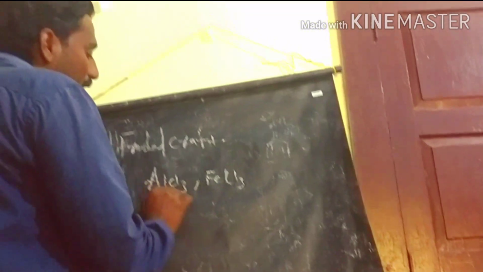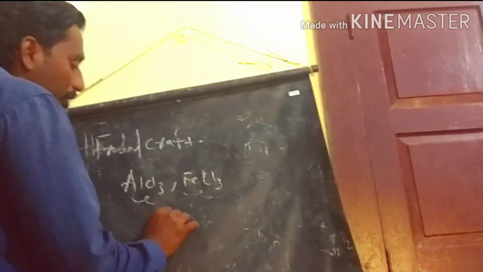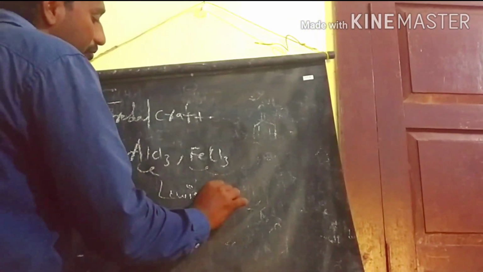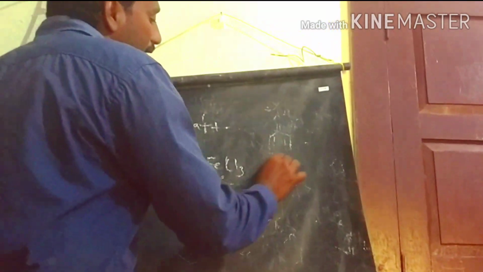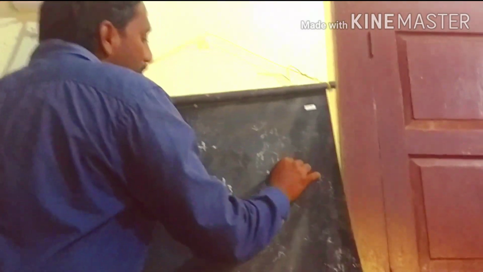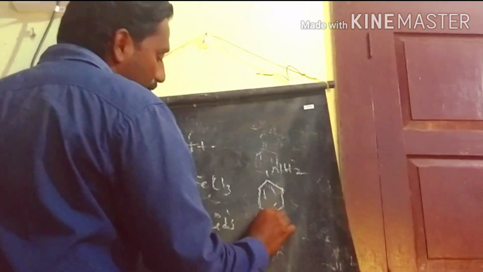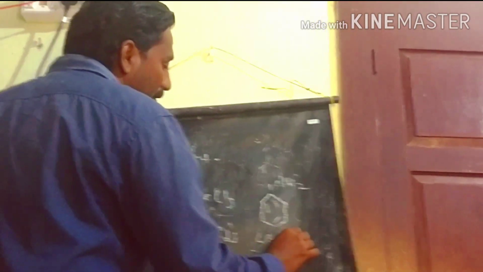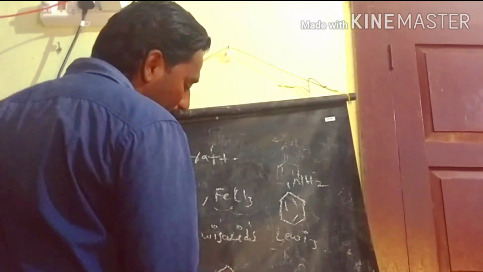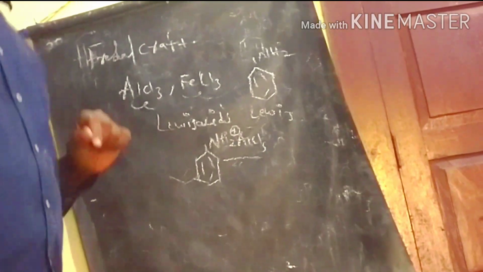These both are Lewis acids, and aniline acts as a Lewis base. So they form salts between the aluminum chloride and the aniline, and that's why aniline does not take part in the Friedel-Crafts alkylation.